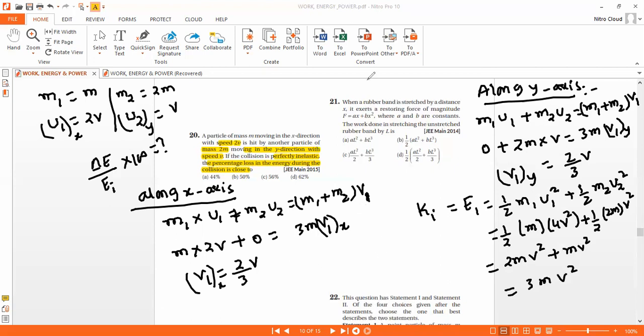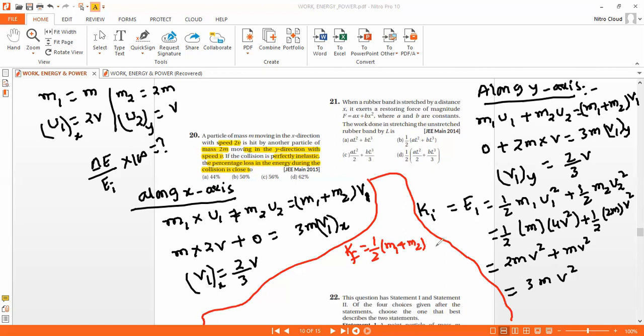Final kinetic energy, Kf, I'll call E2. It is half times m1 plus m2 times v1 square, that is 3m by 2 times v1 x square plus v1 y square. Is it fine?